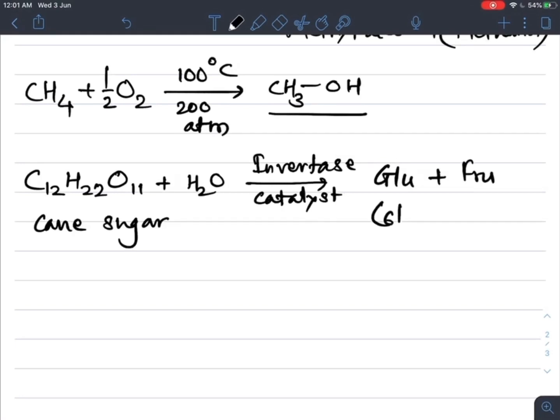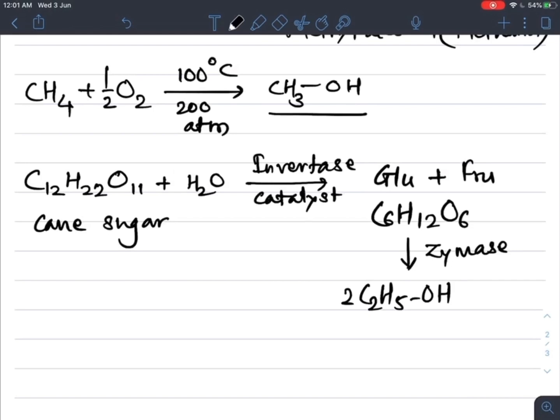The formula for this is C6H12O6 plus C6H12O6. Both are functional isomers, and in presence of zymase enzyme, further it is converted into its corresponding ethyl alcohol. So production of ethyl alcohol from the molasses, with the removal of carbon dioxide, we get here ethanol, that is ethyl alcohol.